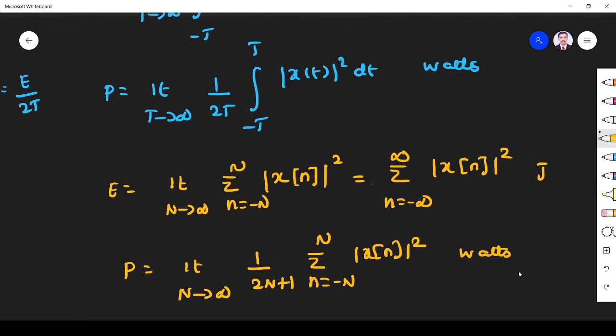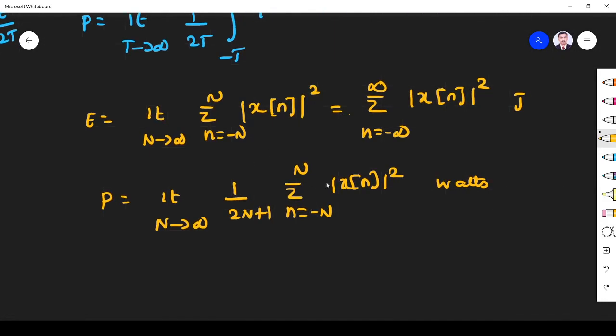But here you see n varies from minus n to plus n. So let us assume n is equal to 2. N varies from minus 2 to plus 2. So minus 2, minus 1, 0, 1, 2. That's what n is equal to 2 means. So n varies from minus 2 to plus 2. This is 2, this is 2 plus 1. So the total is 5, not 4.